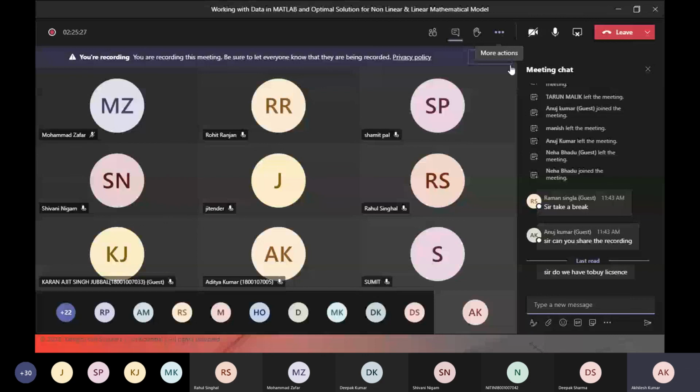Do we have to buy a license? Yes, for students there is a free one, but that will be for one month only. You can generate a trial license for one month only. Once you have it in your institute, that is called a campus-wide license, which is an unlimited license with all modules available in MATLAB, and you can use it anywhere, wherever you want. And you will get some self-paced courses also. Later, on the third day, we will discuss what kind of courses are there.